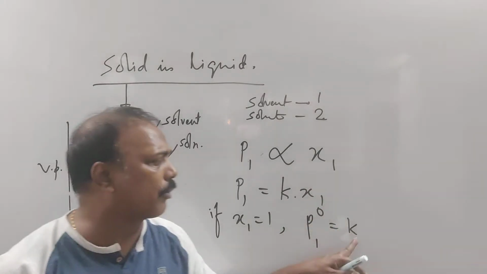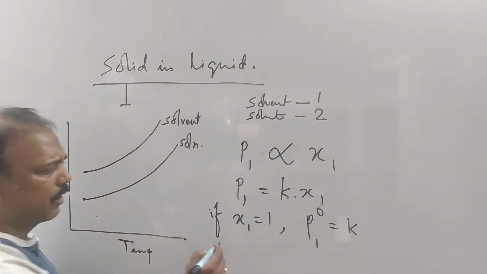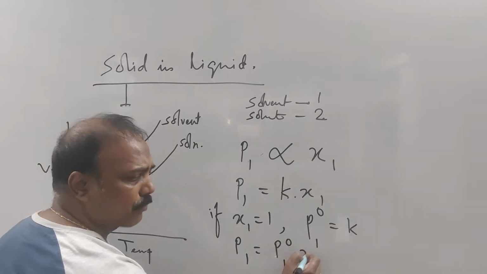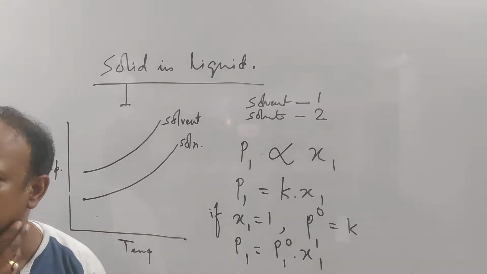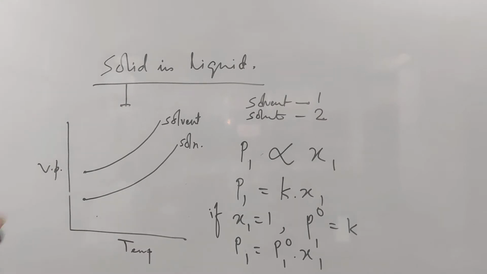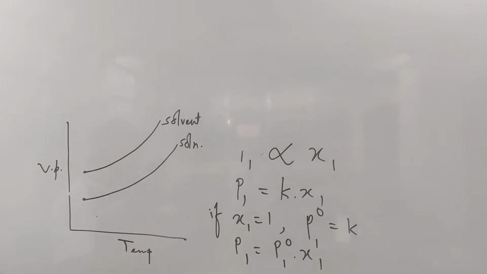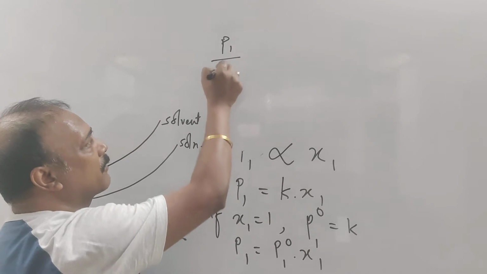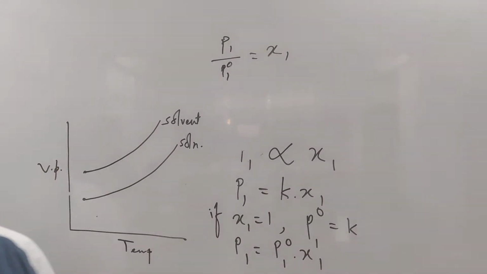Now we are going to put the value of K in this equation. What are we going to get? Just simple deduction. P1 equal to, in place of K, can I write P1 naught into X1? We are just writing P1 naught, nothing else, because we got the value of K. Then just a little bit of simplification. So now what we are going to do? P1 divided by P1 naught equal to X1. Can I write it?